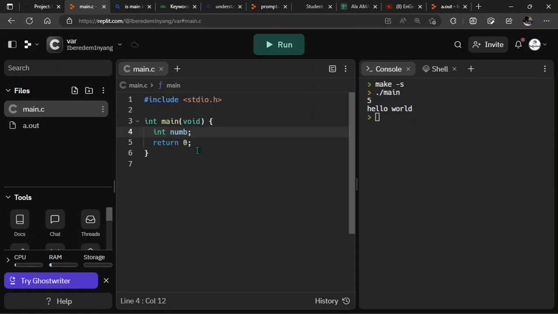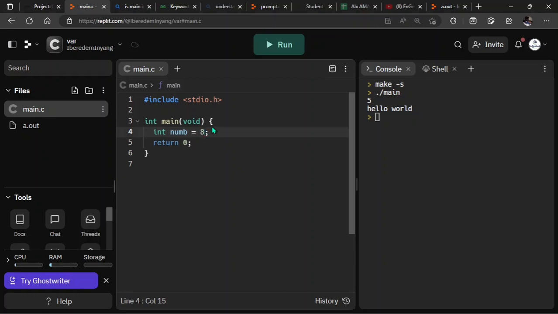Now, there are two things involved right here when you want to declare a variable name. When you write integer number, you're just declaring that you want to attribute the data type of integer to this variable called number. But you've not actually initialized that variable. For you to initialize a variable, you have to use the equal sign, the assignment operator, to put in a value that variable will hold.